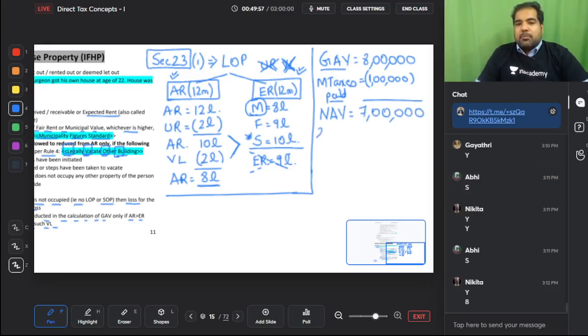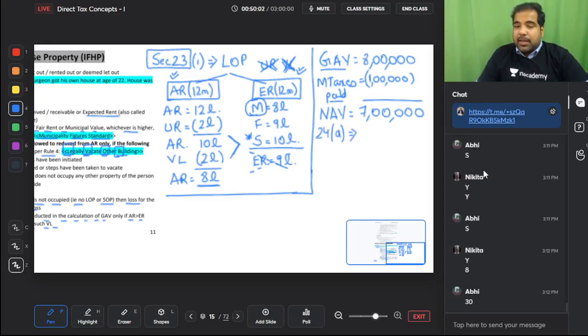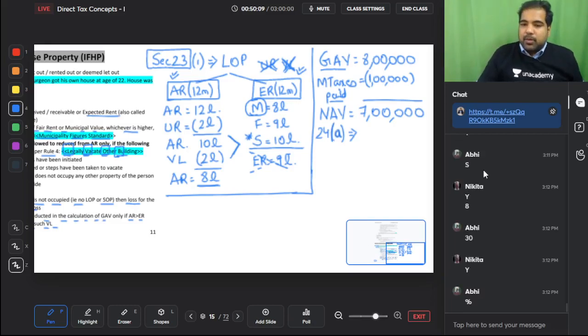Guys, from this, because you are renting out a house, you will have expenditure like painting, changing the locks, repair, etc. For that, the government gives you a flat 30%, and that's the reason the shortcut is A for ad hoc. Yes, A for ad hoc. Ad hoc is 30% reduction. Yes, I call it ad hoc deduction, A for ad hoc. It is basically a standard 30%. What if I've spent more, even then 30? What if I've spent nothing, even then 30? Do I have to pay it? No, guys, you don't have to pay. Only municipal taxes on payment basis. So 7 lakh into 30% will give you 2 lakh 10,000.